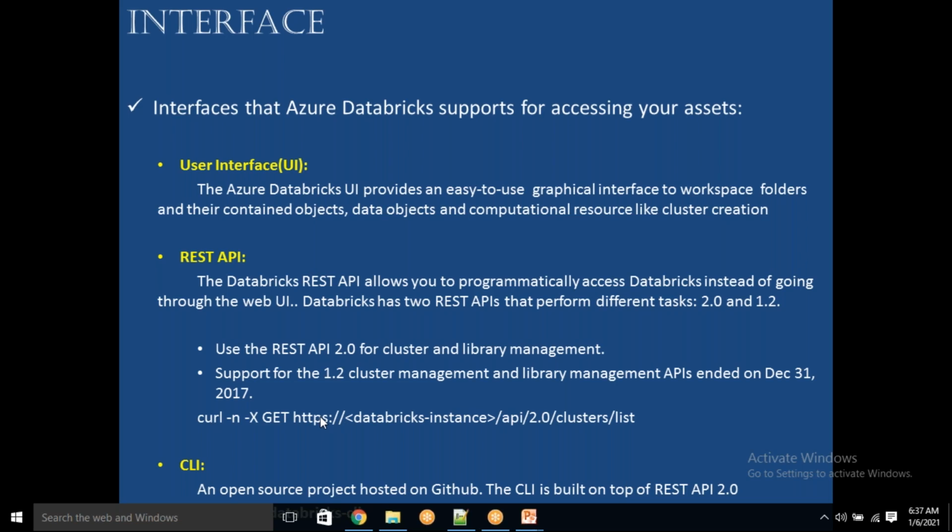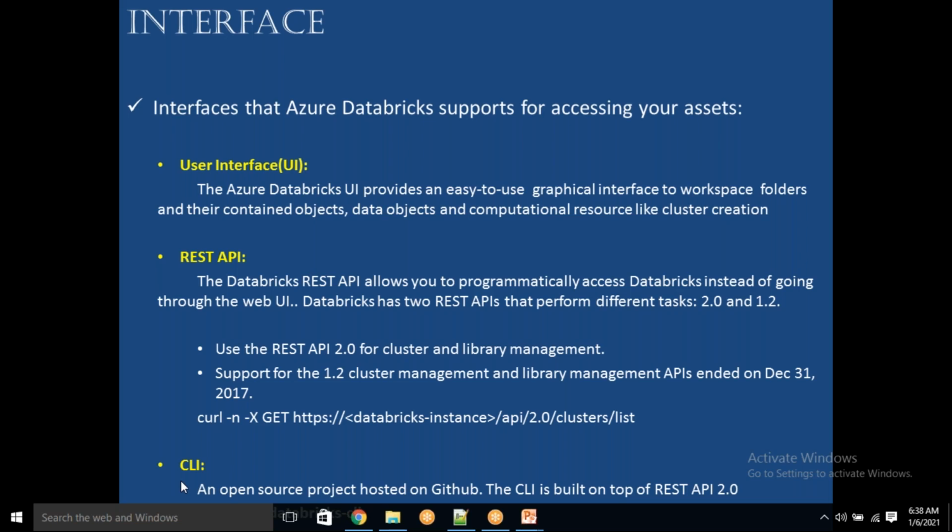For example, if you want to create Databricks clusters, or create folders in the data management tab, or create any jobs or notebooks, whatever you want to do, we can do it here. Azure CLI is to access Azure resources, and Databricks CLI is basically to access Databricks.